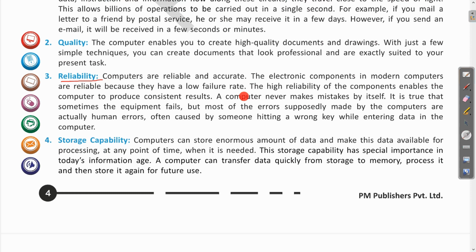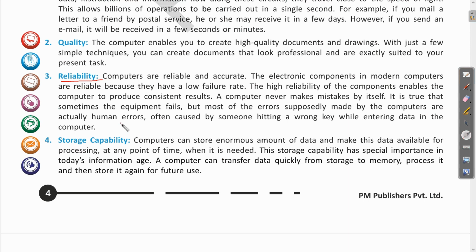So how is this possible? Because all the hardware devices which are used in these electronic gadgets are very reliable and have a very low failure rate. The high reliability of the components enables the computer to produce consistent results. A computer never makes a mistake by itself. It is true that sometimes the equipment fails, but most of the errors supposedly made by computers are actually human errors.